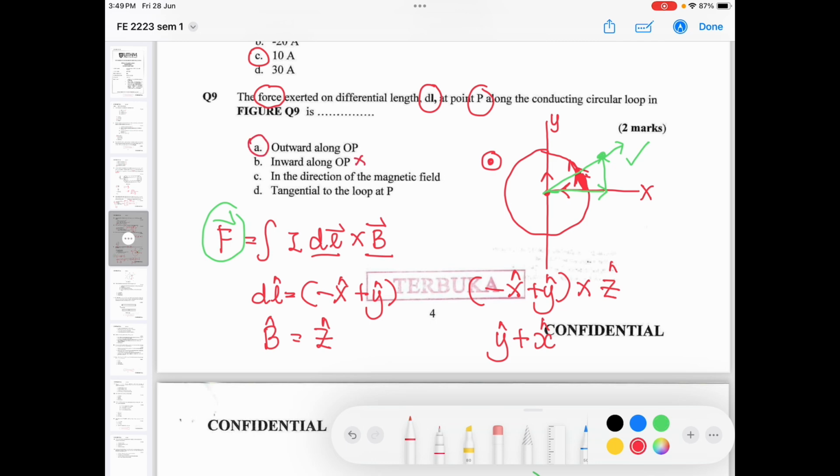Inward is not correct. In the direction of the magnetic field is not correct. Tangential to the loop. Tangential means like this. So it is not correct also, right? So the answer is A.